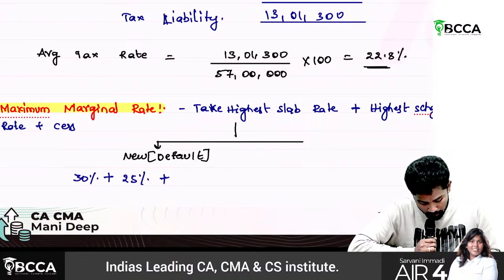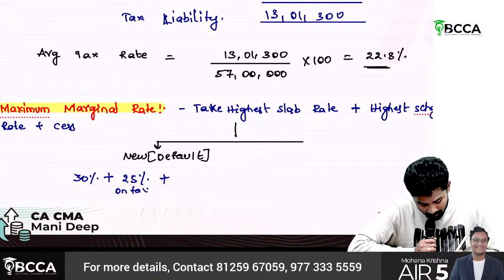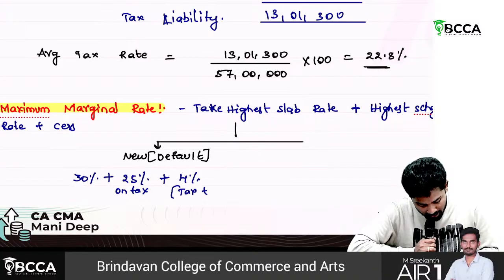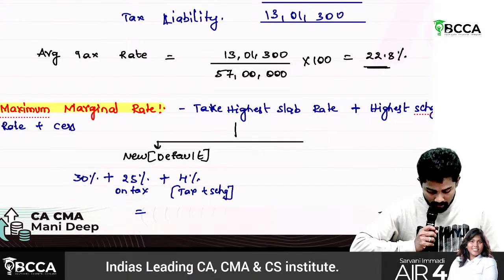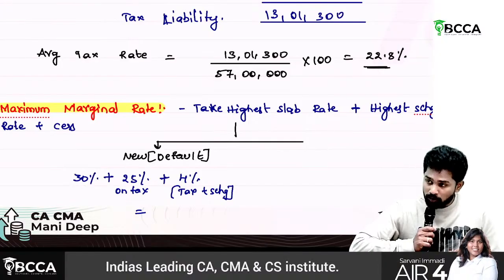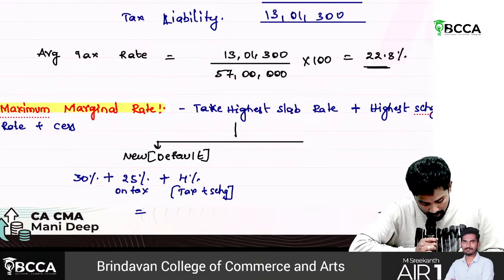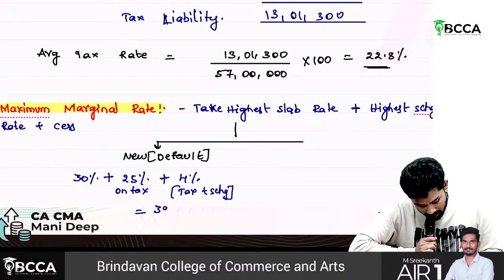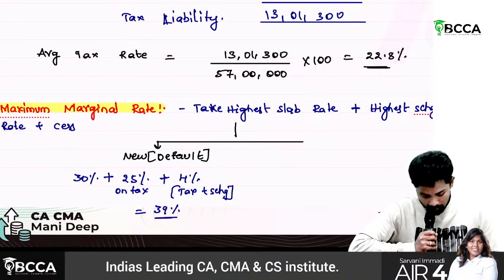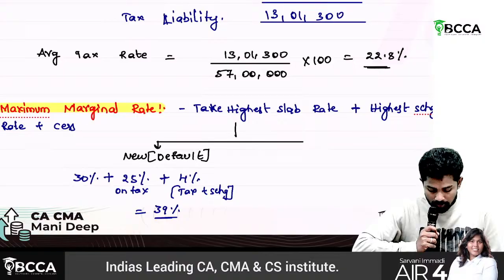So 25% on tax plus 4% on tax plus surcharge. How much would it be? On 30 you should levy 25%, and then again on the total you should levy 4%. How much? 39%.